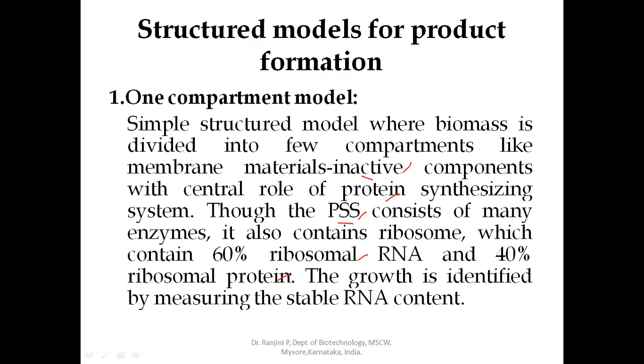Here, the specific growth rate is determined by considering the stable RNA content. By estimating the stable RNA content of each microorganism, you can assess the specific growth rate. You plot the RNA content of the microorganism on the x-axis and the specific growth on the y-axis. You will get the corresponding specific growth rate depending on the stable RNA content of the microorganism.